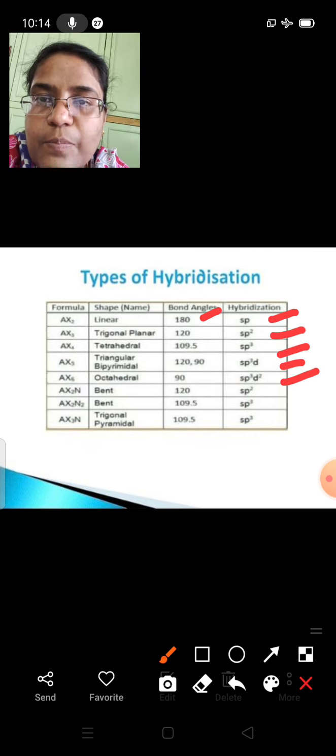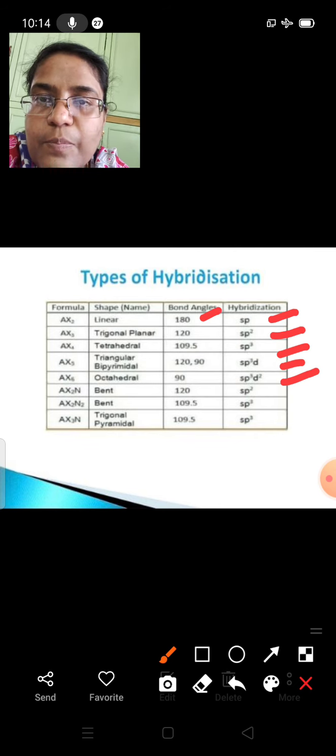Just see here the configuration of the carbon atom at excited state. There is 1 electron in 2s, 1 electron in 2px, 1 electron in 2py and 1 electron in 2pz. This happens before the hybridization. This is excitation. After getting excited, the carbon atom will undergo hybridization.